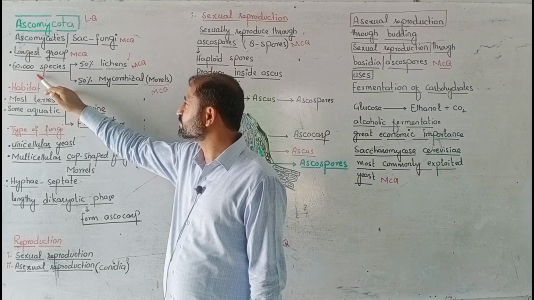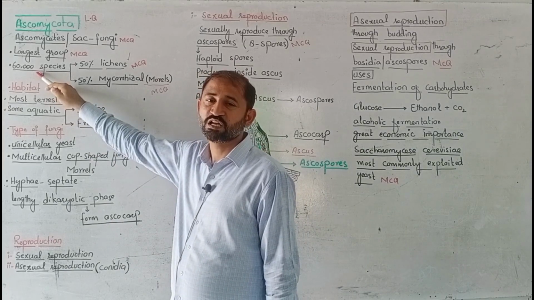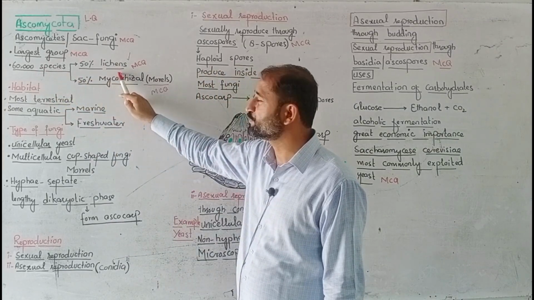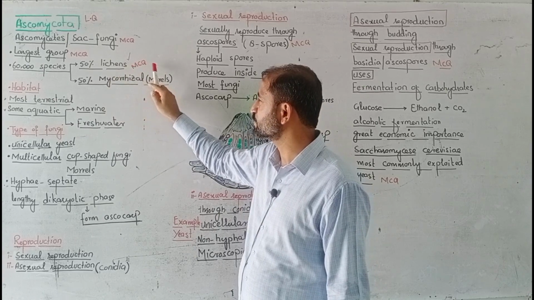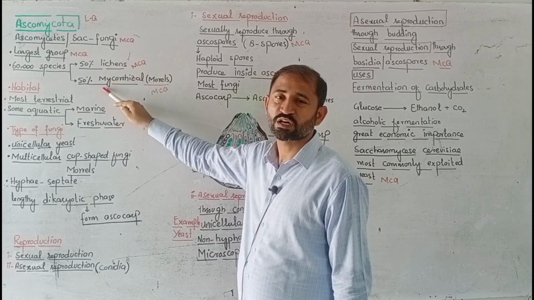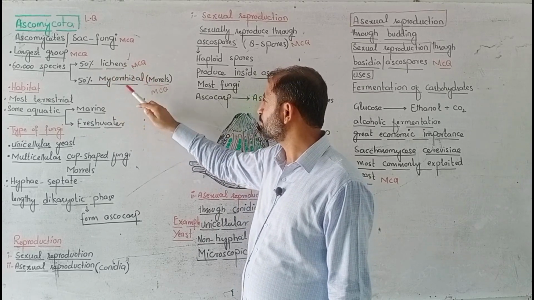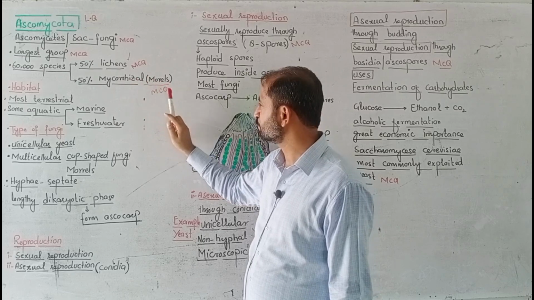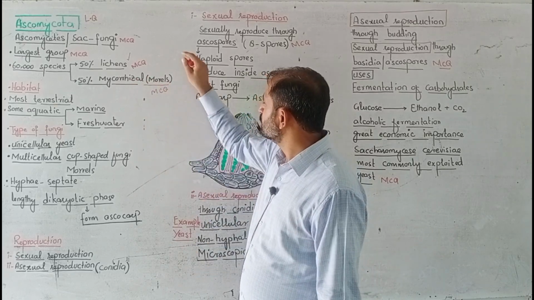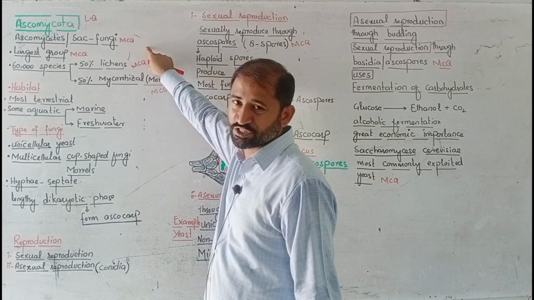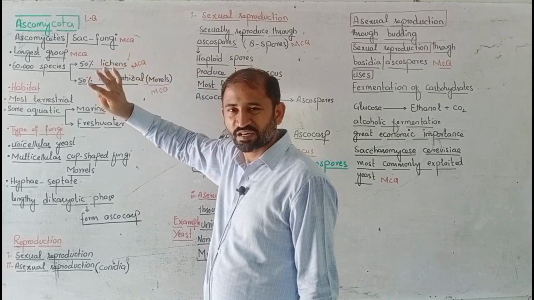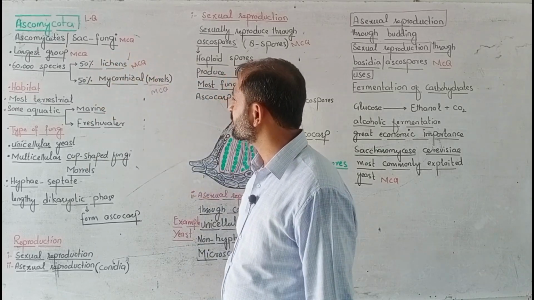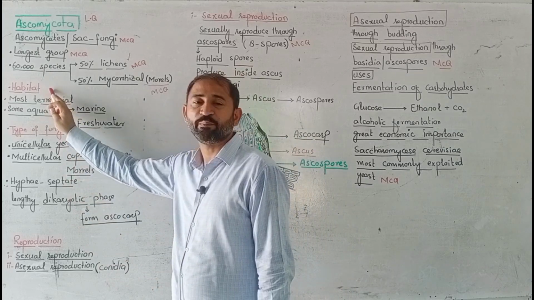And next one is, it consists of 60,000 species, and out of 60,000 species 50% are in lichen. This one is an MCQ, and the rest are in mycorrhizal form as independent forms. Mycorrhizal form is an association. This is also an MCQ. That was your introduction. So put the introduction as a separate paragraph, and next put a title about habitat.